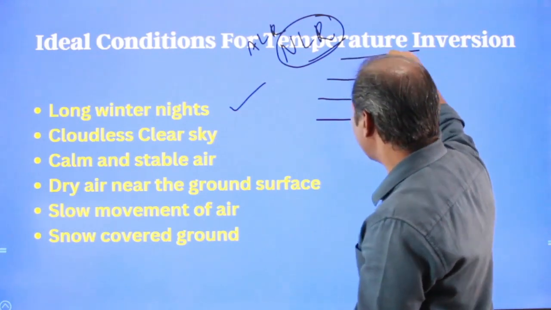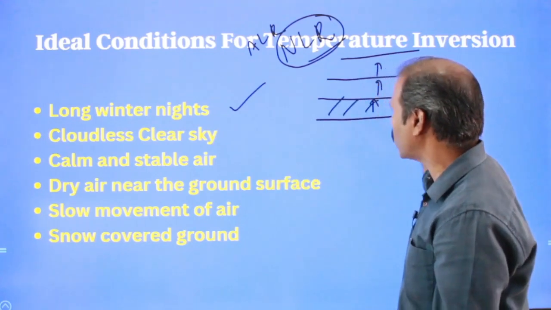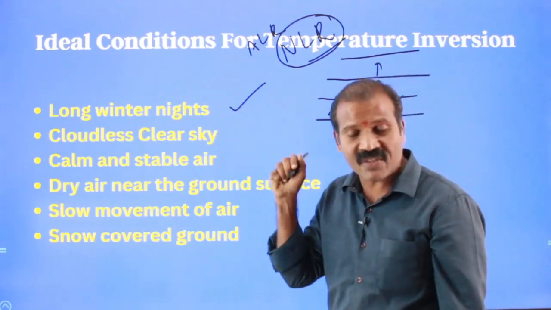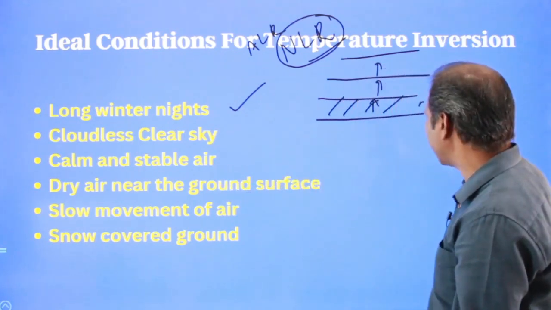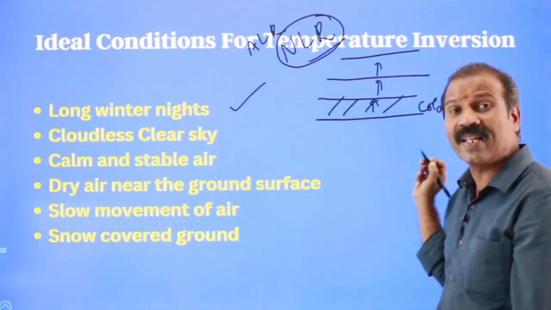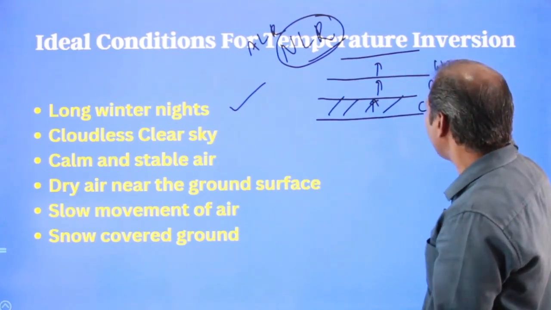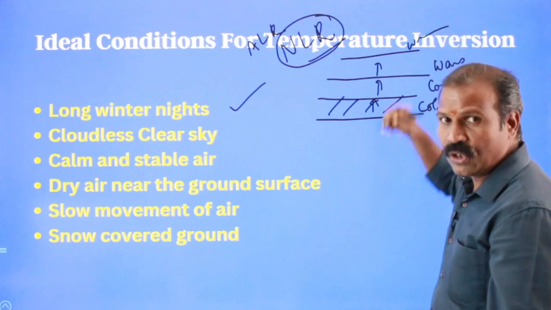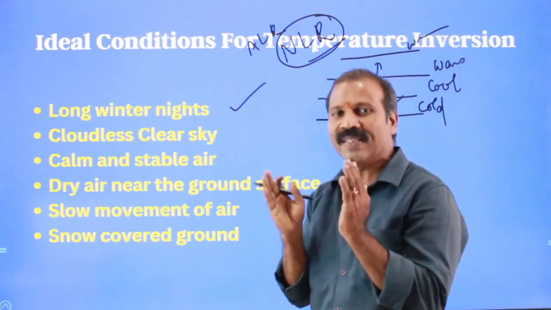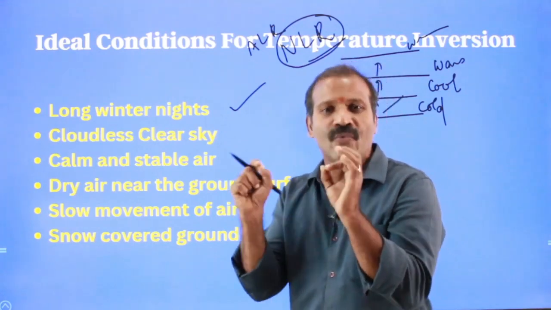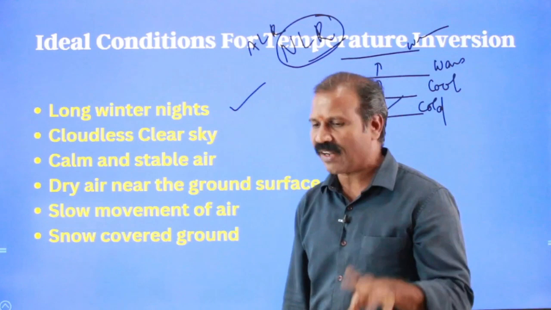When the air is cooled from below intensively, the lowermost layer of atmosphere, found in very close proximity to the ground, must be very cold air. Then this must be cool air, this must be warm air, then warmer air. This is the way temperature increases with increasing altitude. This is one way through which thermal inversion may happen within the lower layer of atmosphere.